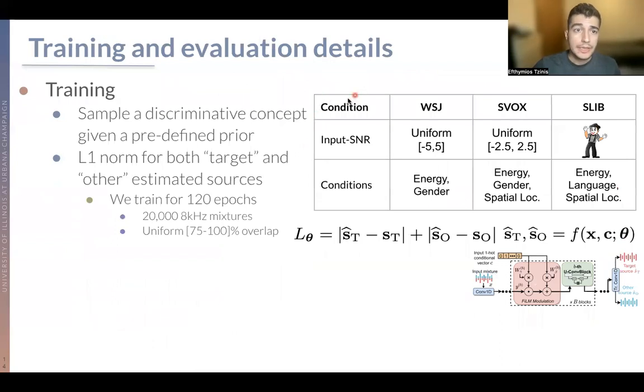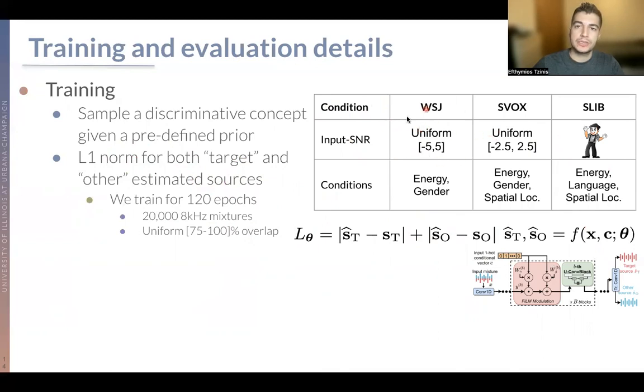In order to train, we sample a discriminative concept, given some kind of sampling prior. And then what we do is that we generate the target estimate, the target source, and the other source, and we use the L1 norm based on these two with equal weight, and then we train our models using those different conditions.